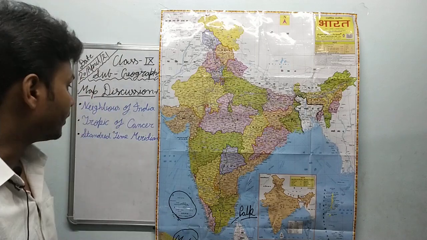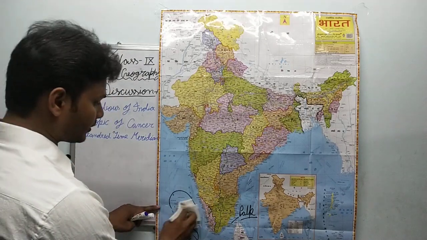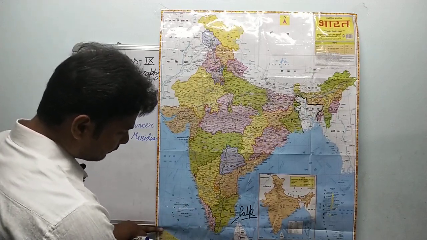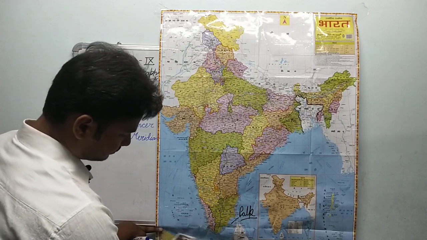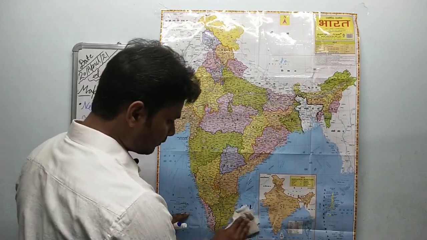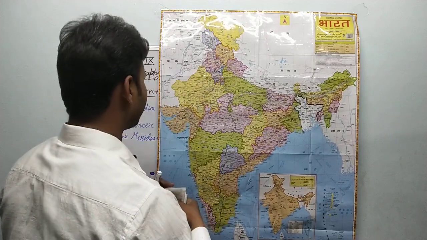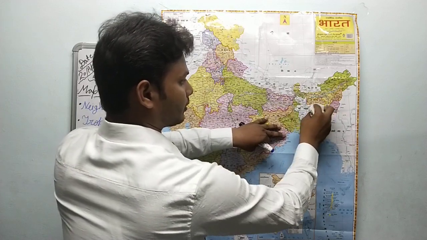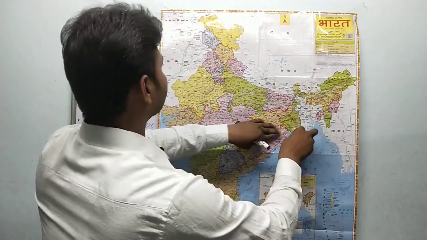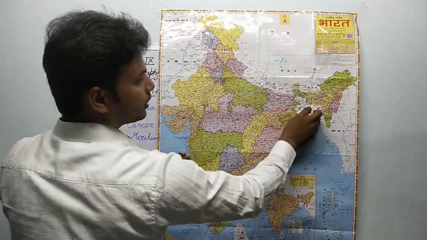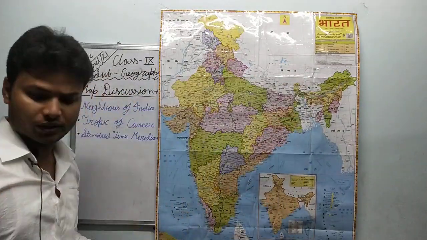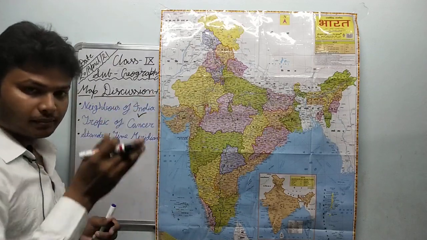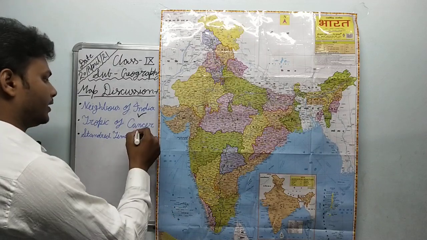And now we are going to discuss the Tropic of Cancer with reference to India. As we have discussed in our first class, 23.5 degree northern latitude is known as the Tropic of Cancer. And we have discussed that this Tropic of Cancer divides India into approximately, or you can say exactly, 2 equal parts. Now this we have discussed with the help of the map. I hope you are able to find it. And now the Tropic of Cancer.